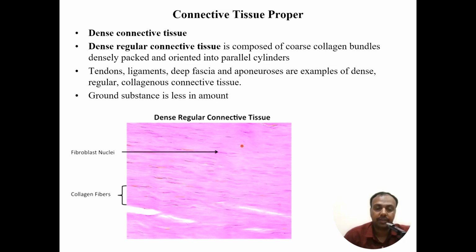The space between the collagen fibers is minimal. So it is unlike the loose connective tissue, areolar tissue, where you see a lot of space between the fibers and the cells. Here, the space is very minimal. We can see this in tendons, ligaments, deep fascia, and aponeurosis. These are the examples where you can see dense regular connective tissue. So here, a diagram can be seen with the fibers and the nuclei of fibroblasts in between.